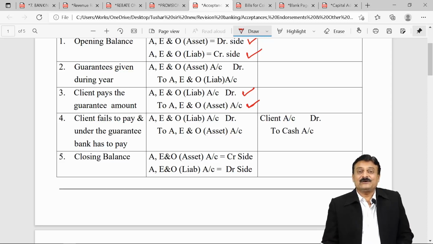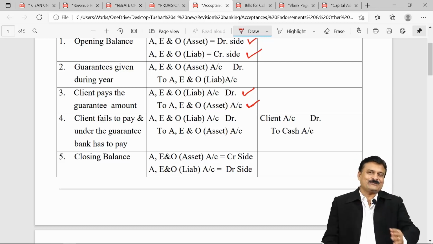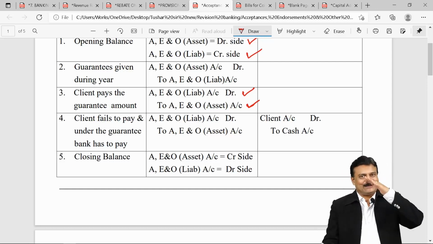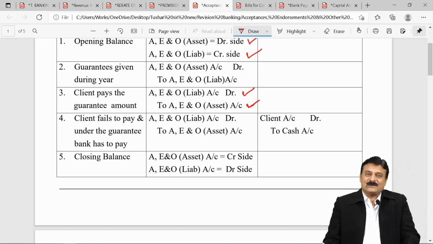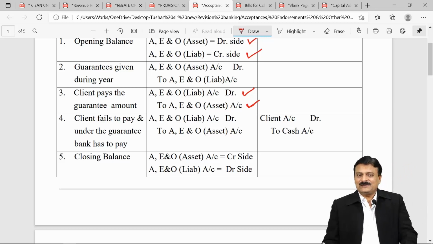Next, on the due date, I failed to pay, and hence, under the guarantee, your bank has to pay. What does this mean? When your bank pays, still the contingent liability will come down. It is no more payable now. You already paid it. So when contingent liability comes down, again the same entry: A, E, and O liability account debit to A, E, and O asset account.